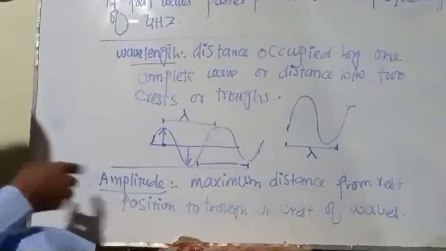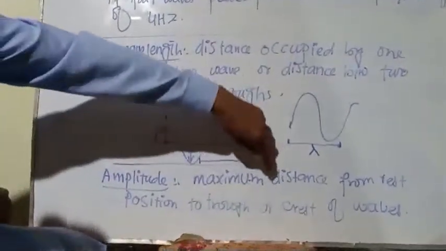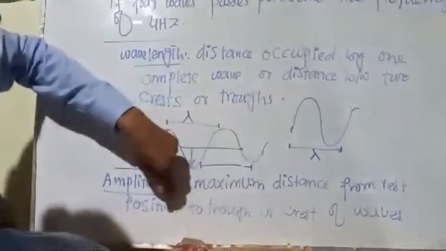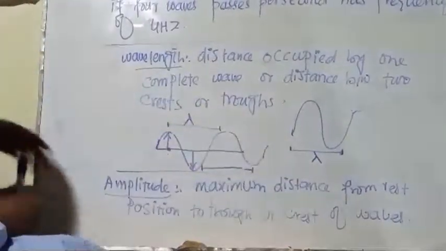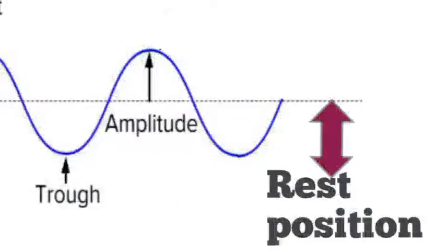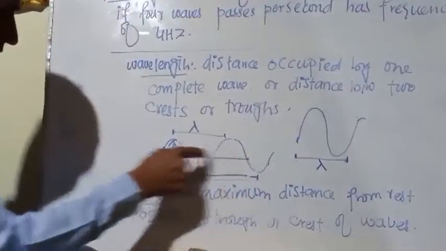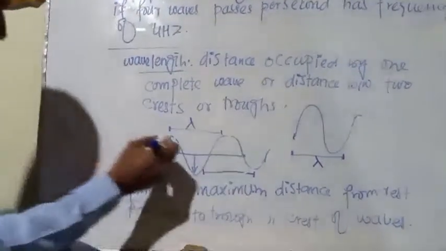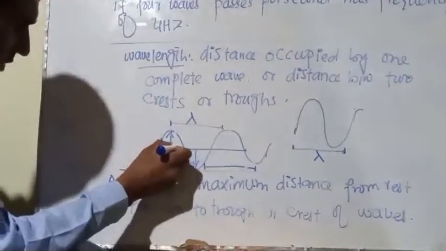Now we will discuss amplitude. Amplitude is the maximum distance from the rest position to the trough of the wave or to the crest of the wave. This arrow indicates the amplitude. This line indicates the rest position of the wave.